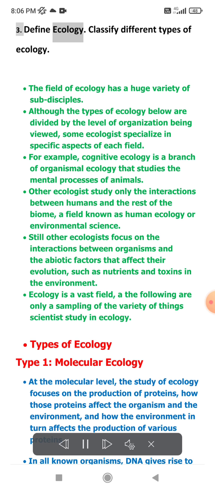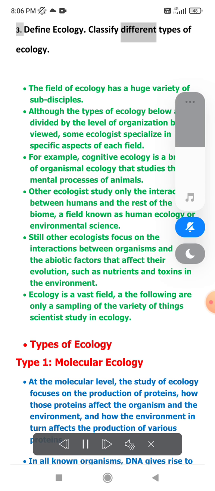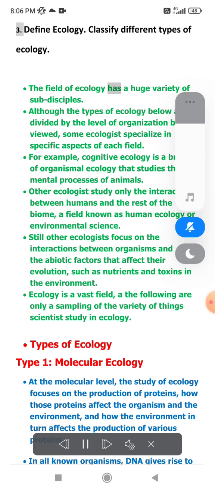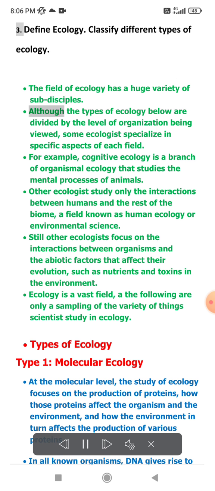3. Define ecology. Classify different types of ecology. The field of ecology has a huge variety of subdisciplines. Although the types of ecology below are divided by the level of organization being viewed, some ecologists specialize in specific aspects of each field. For example, cognitive ecology is a branch of organismal ecology that studies the mental processes of animals.